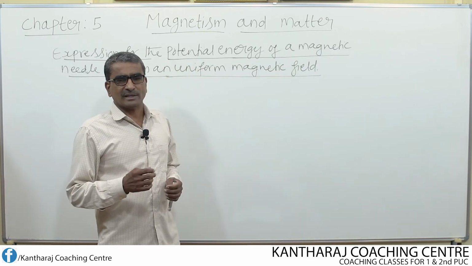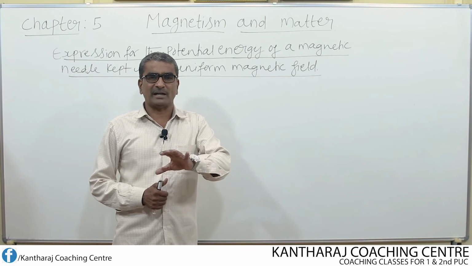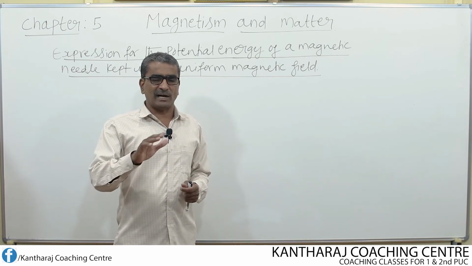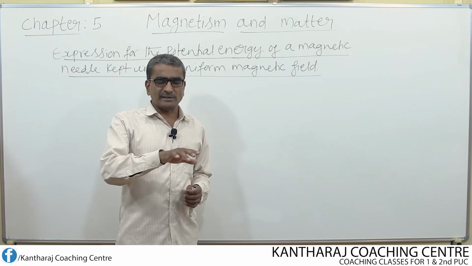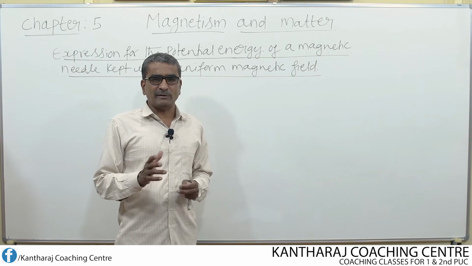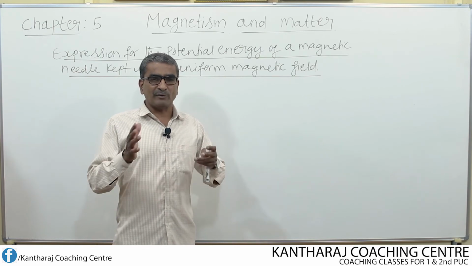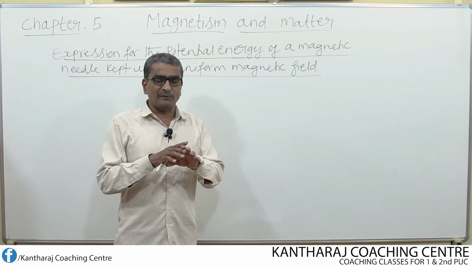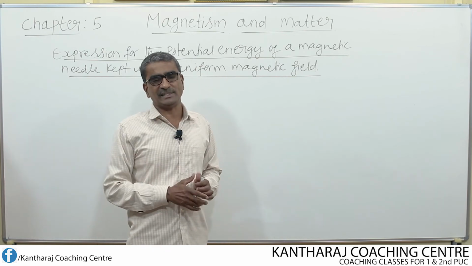You know that kinetic energy of a body is the energy possessed by a body because of its motion. Any body or particle in motion always possesses kinetic energy. When do we say that a body or a particle has potential energy? Whenever the shape of the body changes or its size changes, then that body is said to have some potential energy.